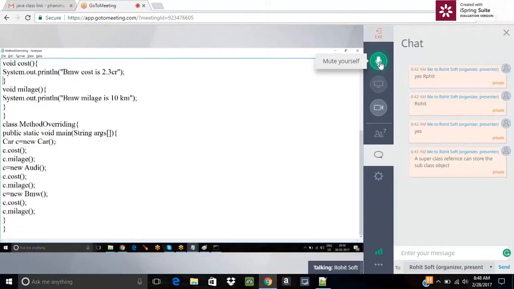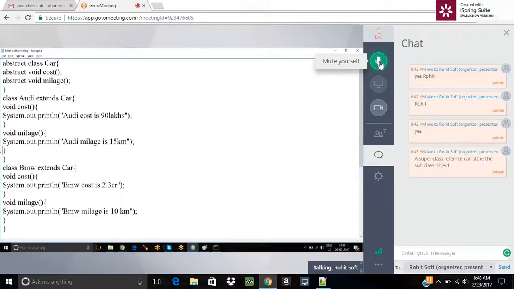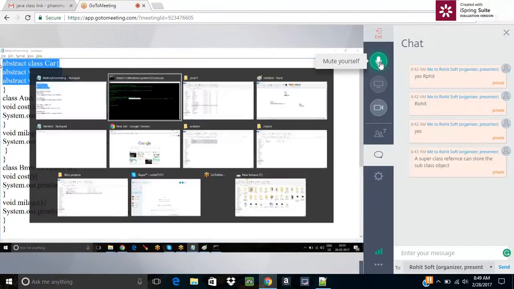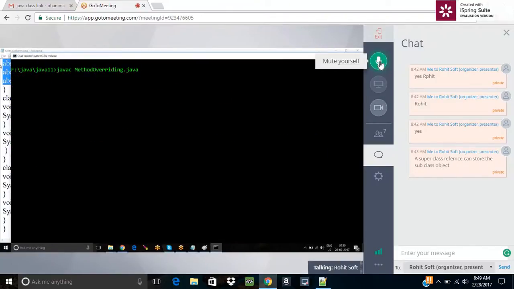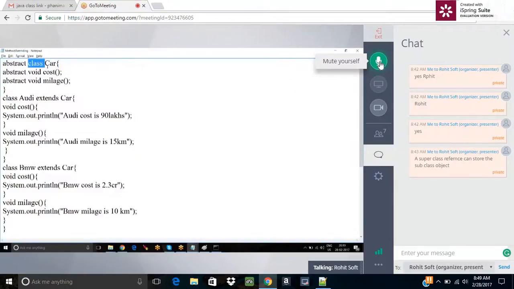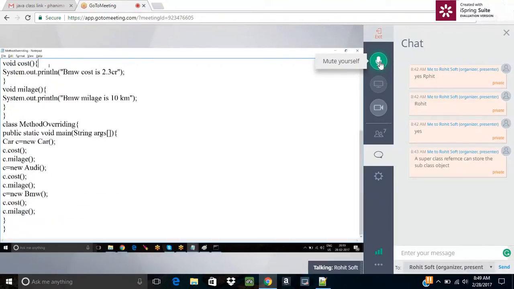So what's happening here? Do we need an object for this Car? No, right? Here there is no implementation. Then there is no need of an object for this Car. And for an abstract class, you can't create the object also. Here it will give the error saying that Car is abstract and cannot be instantiated. What do you mean by that? The abstract class's object cannot be created. You can't create the object for abstract classes.